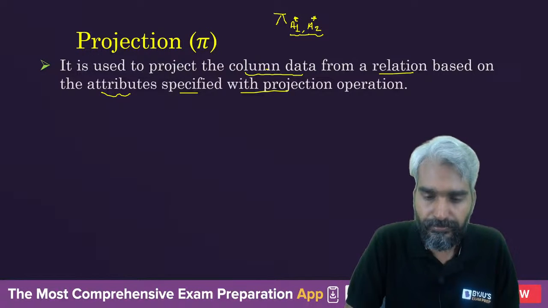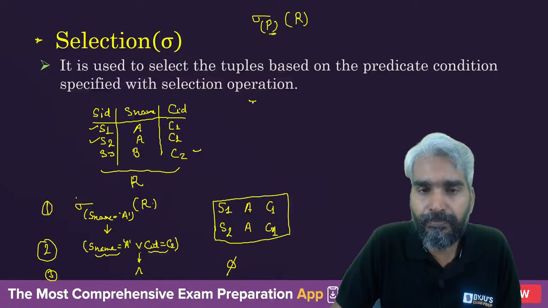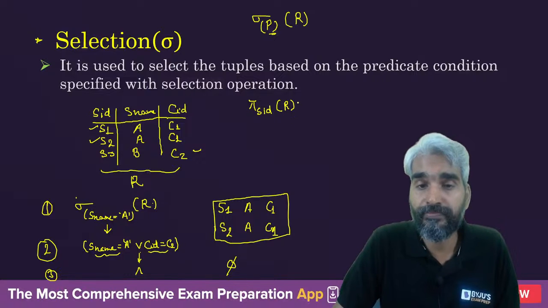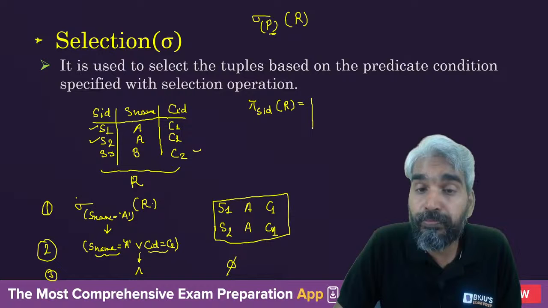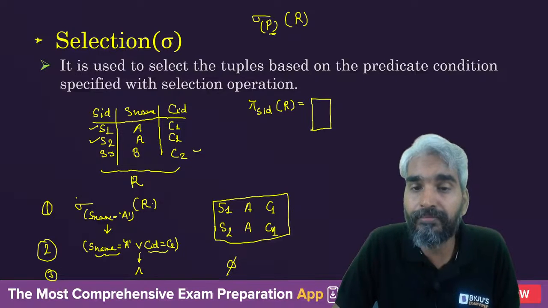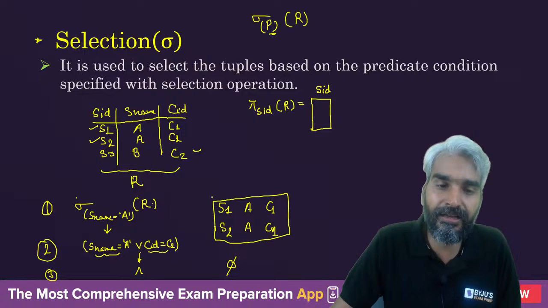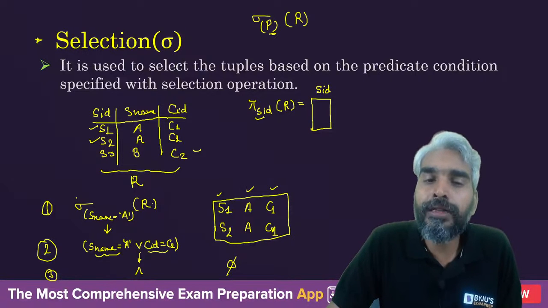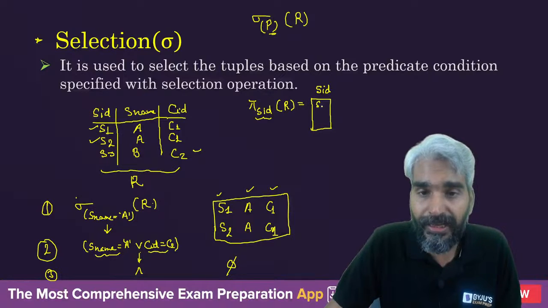So let's see, in the previous selection example itself, if I say project SID from relation R, what will be the output? The output will have only one column, corresponding to the SID. Previously, when you did not project anything, all the columns were produced. But if you select that only a particular column should be produced, then the remaining columns will not be selected. The result will be S1, S2, S3.